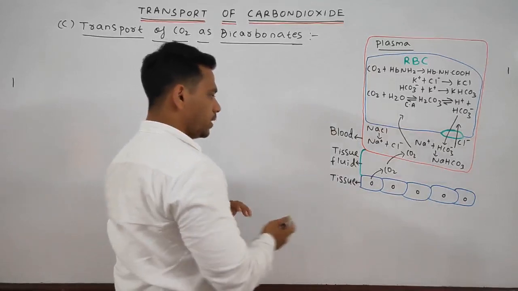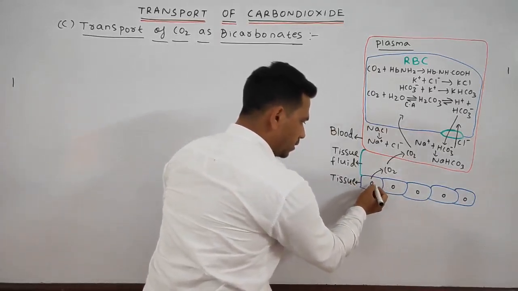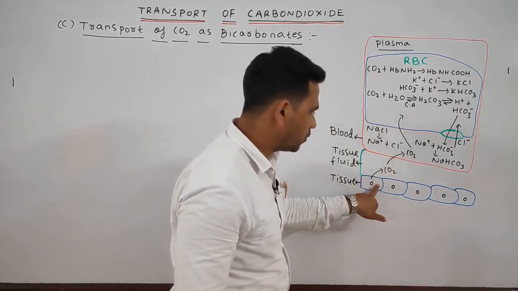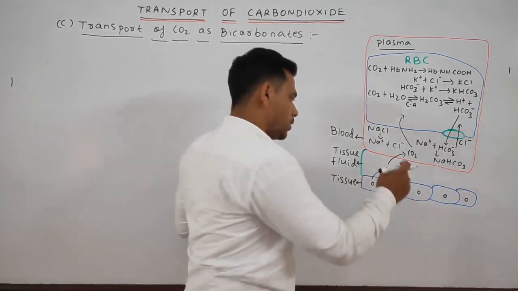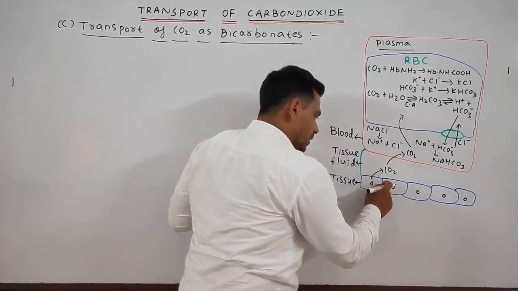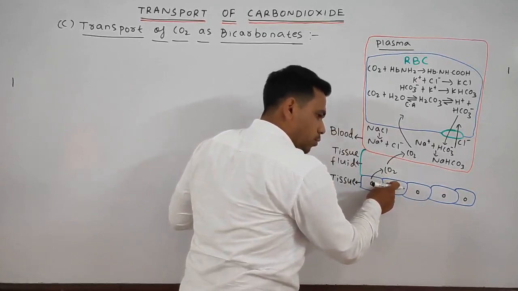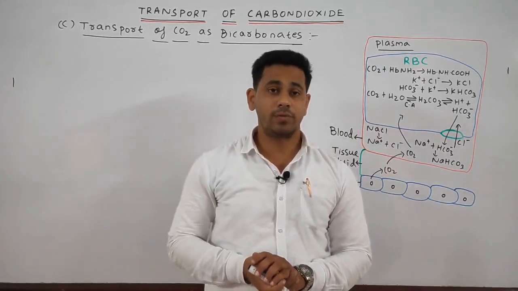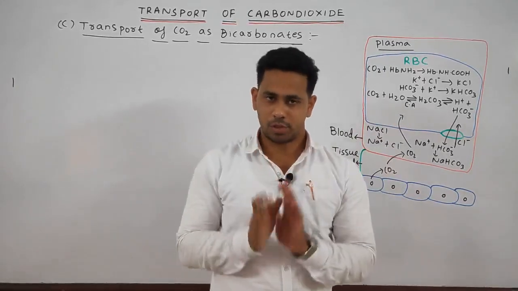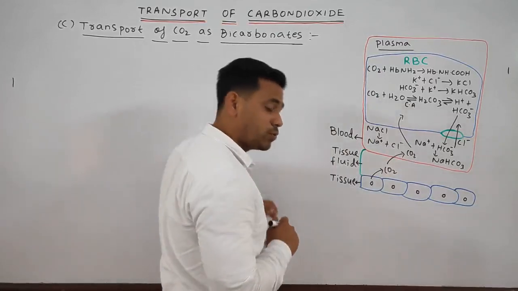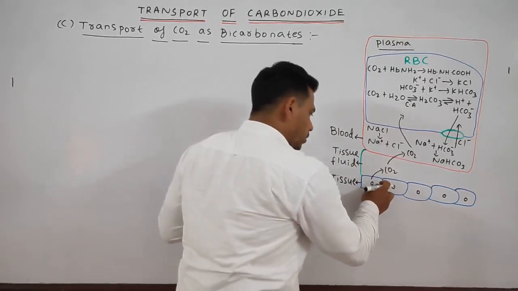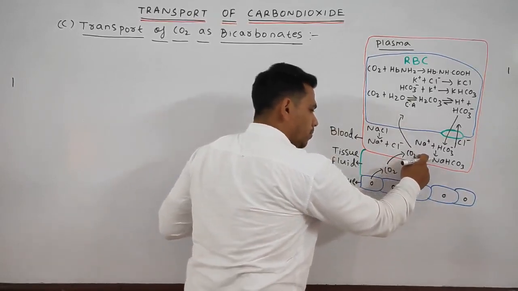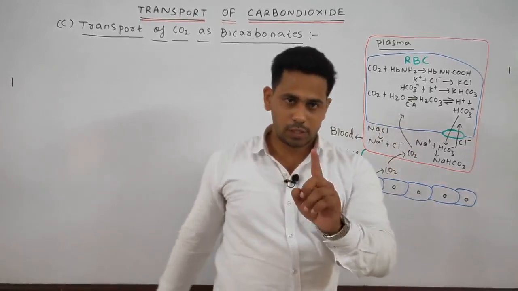Okay, see. In the tissue, what happens? The oxyhemoglobin first comes. In the tissue region, as the partial pressure of oxygen is very low, the oxyhemoglobin releases the oxygen, where in the protoplasm the oxidation of food takes place and the carbon dioxide is produced as a byproduct. This much we studied. Next, what will happen? From the tissue, the carbon dioxide will go to the tissue fluid, then it will come to the blood. Okay, this much you know.